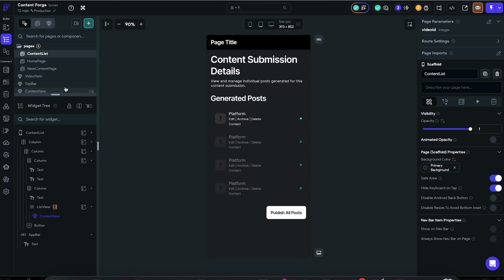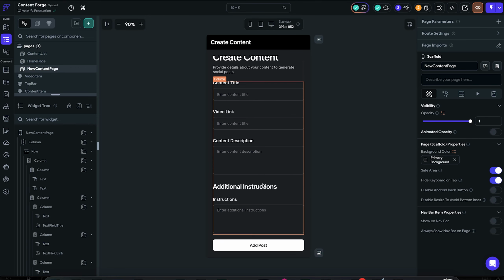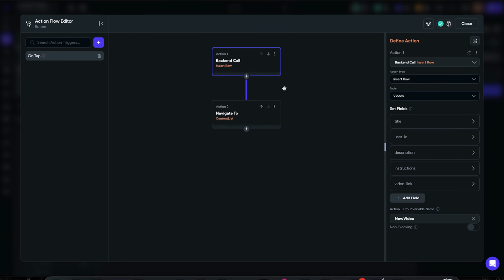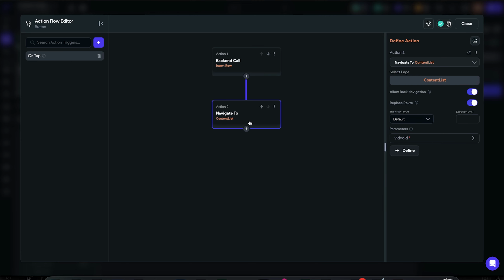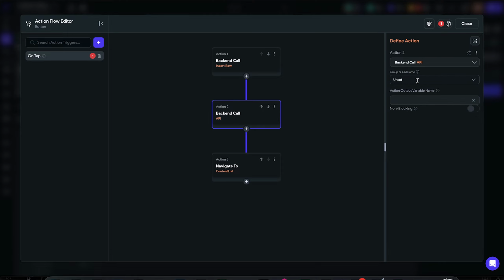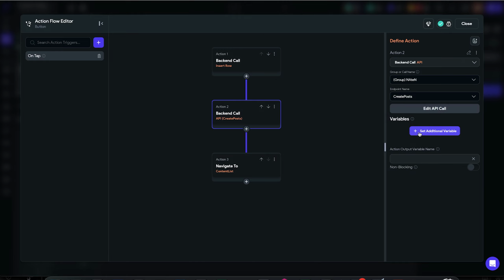So we have this page called new content page. Over here, we create a new document, but we insert a row. So we insert a new row to our Supabase database, and we have the video link, the instructions for the AI, description, who created it, and the title. Then I send the user to the content list page so they can see the content being created by the AI. Before that, we need to call N8N. So API call, pass the video ID.